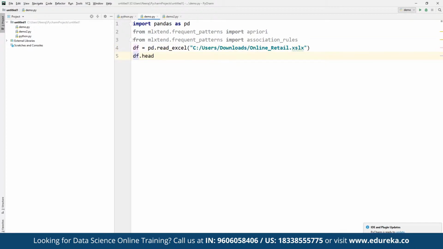In case we want to see the first few entries of the current dataset that we have imported, we can simply define df.head, and then from the given path, the first few rows are going to be returned as a response. Now that we have access to the dataset, the next step is going to focus on data cleaning, which will include removing spaces from some of the descriptions.